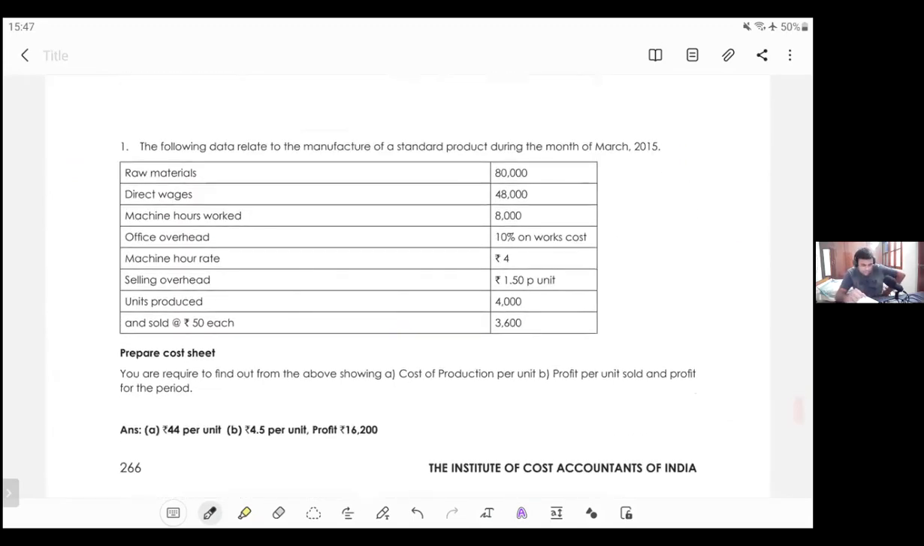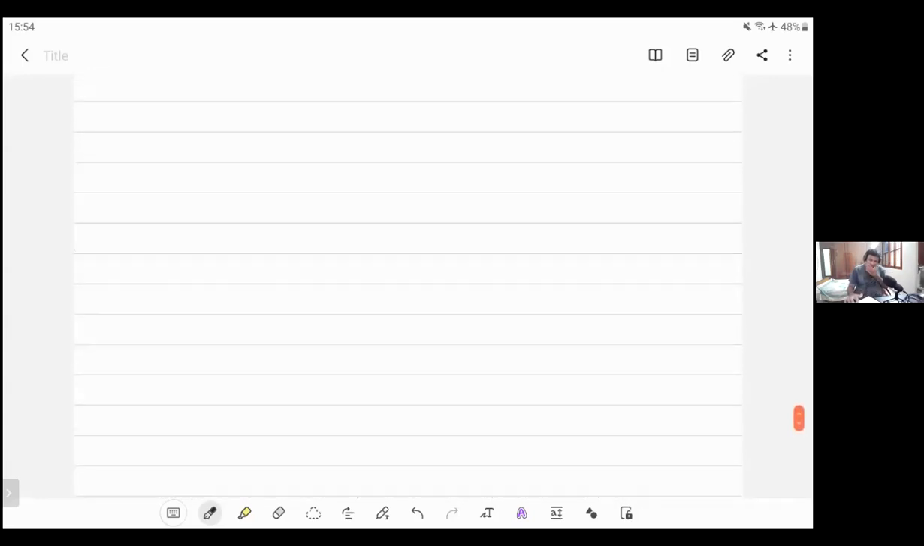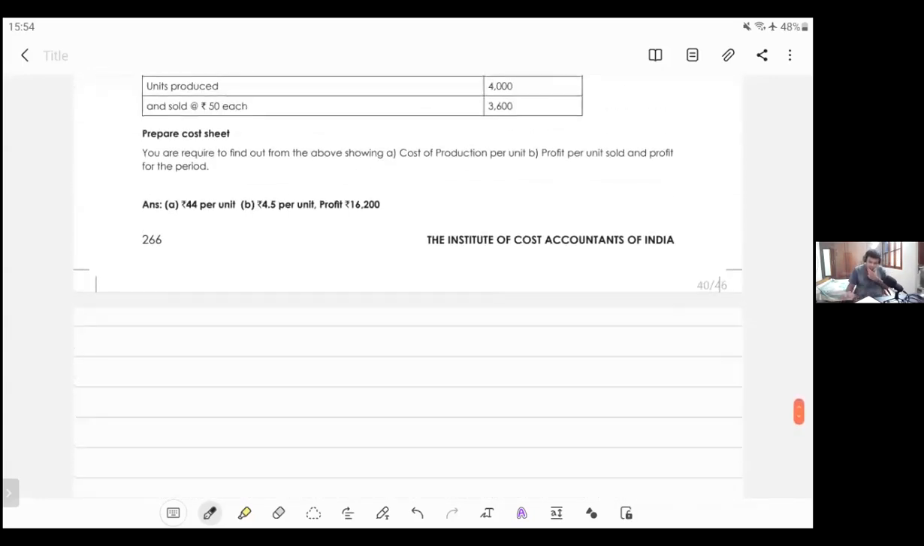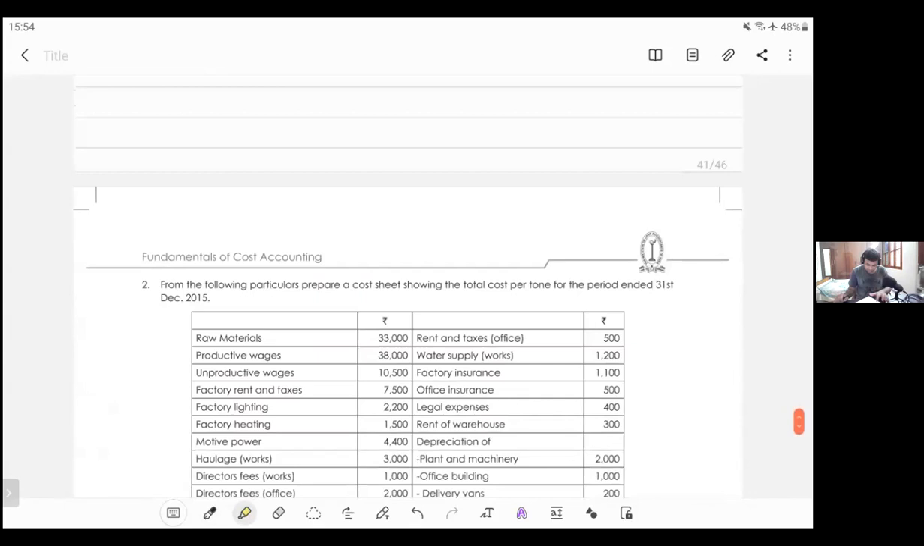Illustration question this is. Okay, I'll give you 2 minutes time. It is exactly the same way I solved the question just now. Try it by yourself. So the earlier question, I hope everybody got the answer: 44 per unit, 4.5 per unit, profit 16,200. Right? Now, this question.